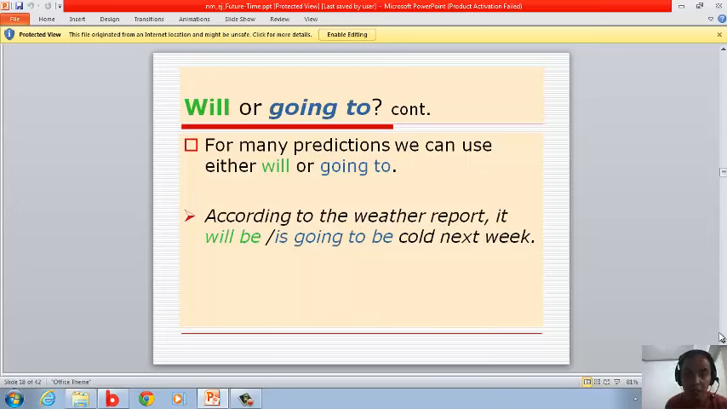For many predictions, we can use either will or going to. According to the weather report, it is going to be cold next week. Okay?